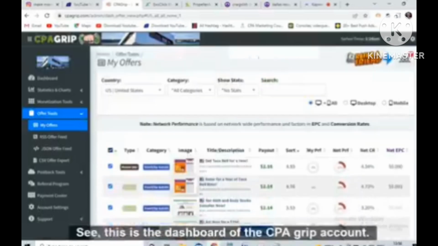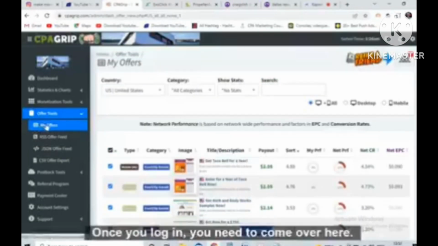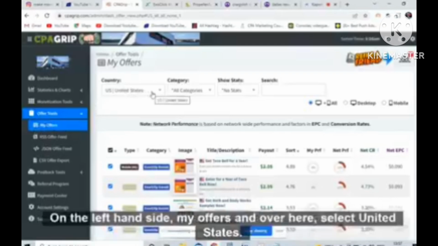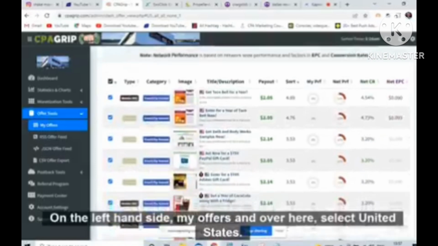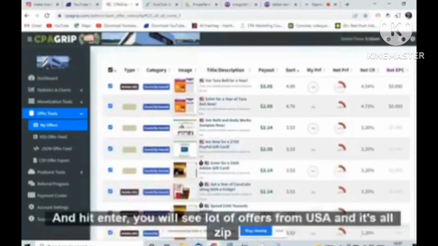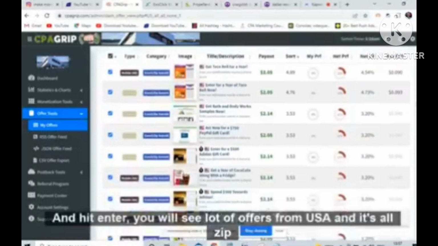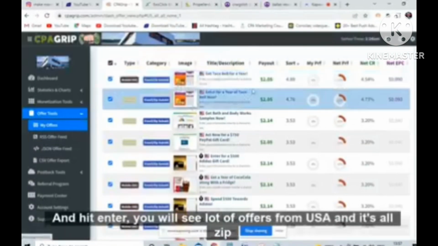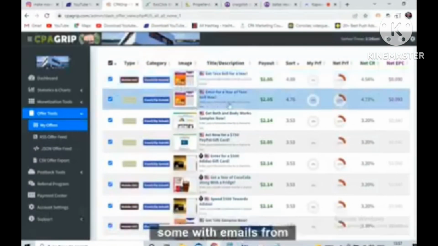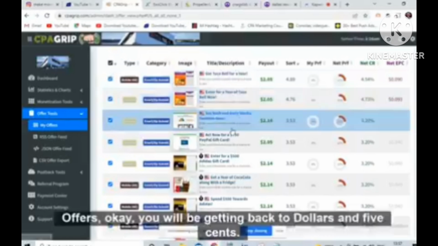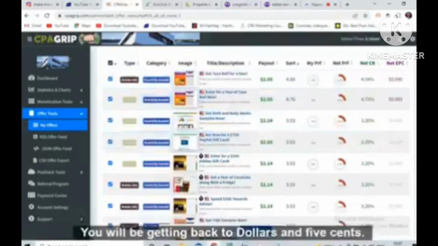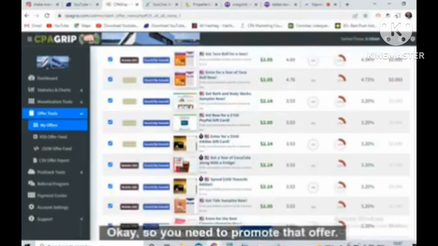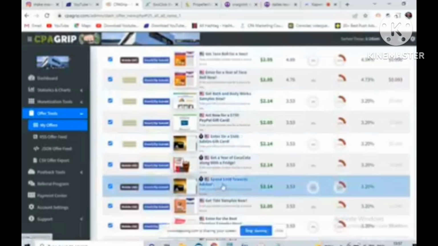See, this is the dashboard of the CPA grip account. Once you log in, you need to come over here, as I have already said many times. Over here on the left hand side, my offers, and over here select United States, and hit enter. You will see a lot of offers from USA, and it's all zip submit, email submit offers. You will be getting paid $2.05. So you need to promote that offer.